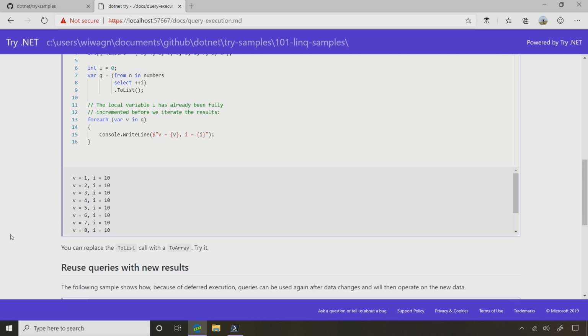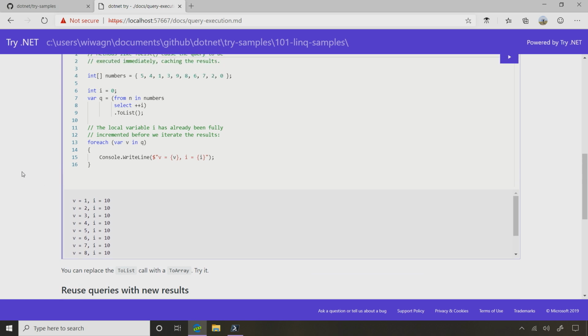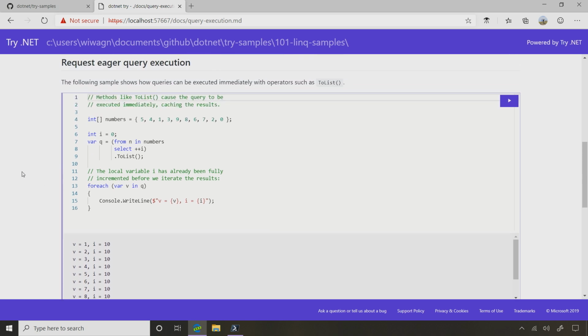And now if you look, we see that I is 10 in all the results but V has changed. Because in this instance, we specifically requested that the query has to execute eagerly to store those results in a list. So now it runs this whole query. Okay, so the query has already run, so I has been incremented 10 times.